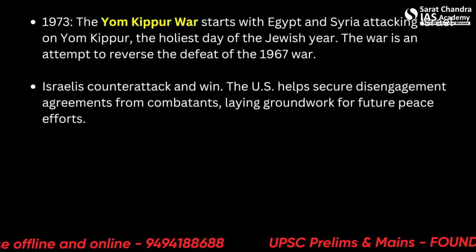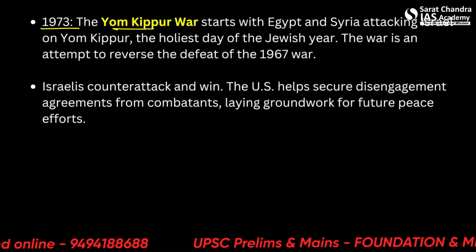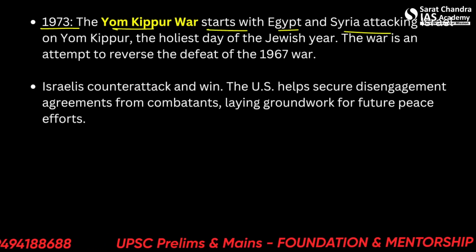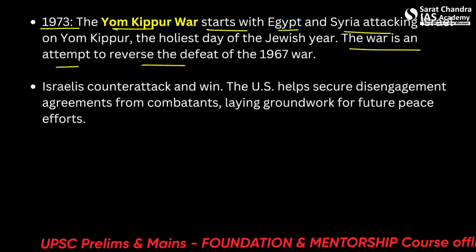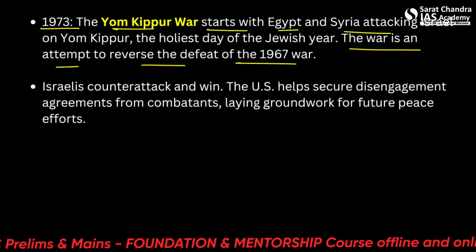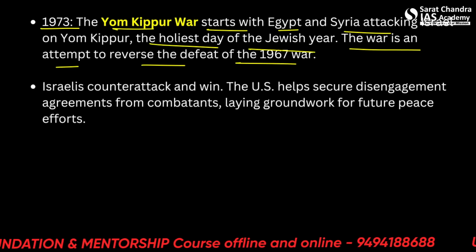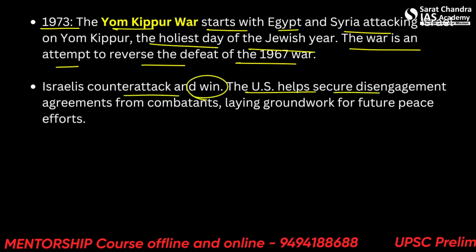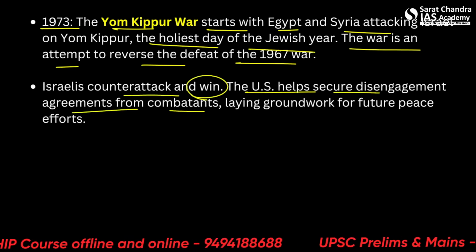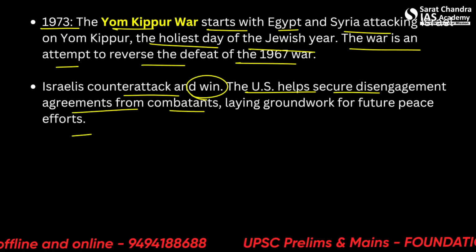Moving further, in 1973, the Yom Kippur War starts with Egypt and Syria attacking Israel again. The war is an attempt to reverse the defeat of the 1967 war, and it begins on the holiest day of the Jewish calendar, when they are celebrating a festival. So Israel counterattacks and wins. The US helped secure a disengagement agreement from the combatants, etc. So there were many attempts on Israel.